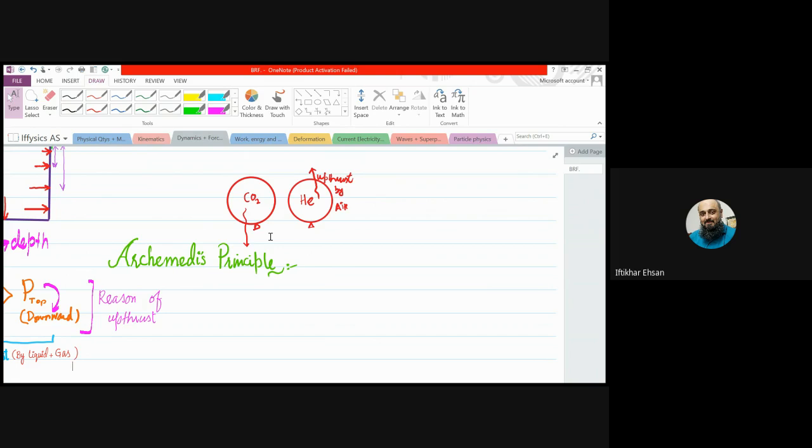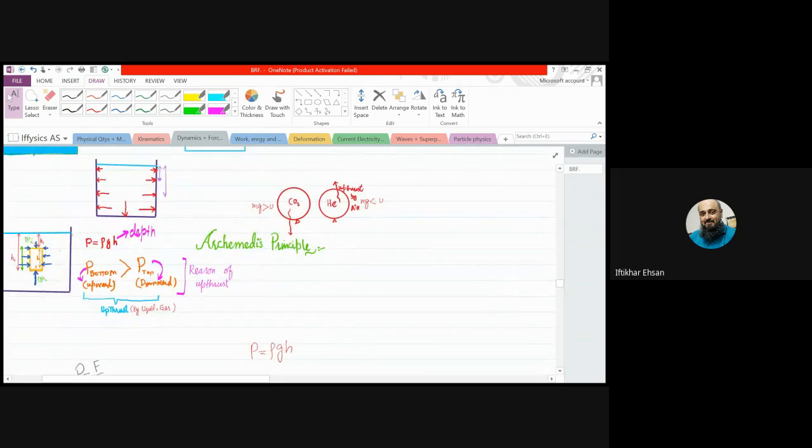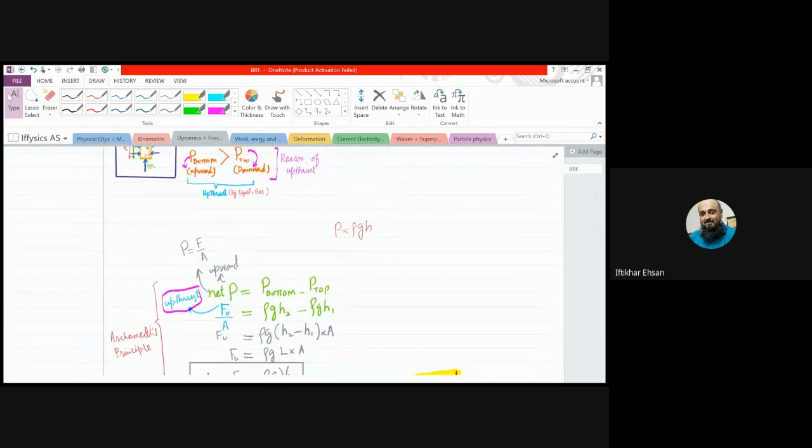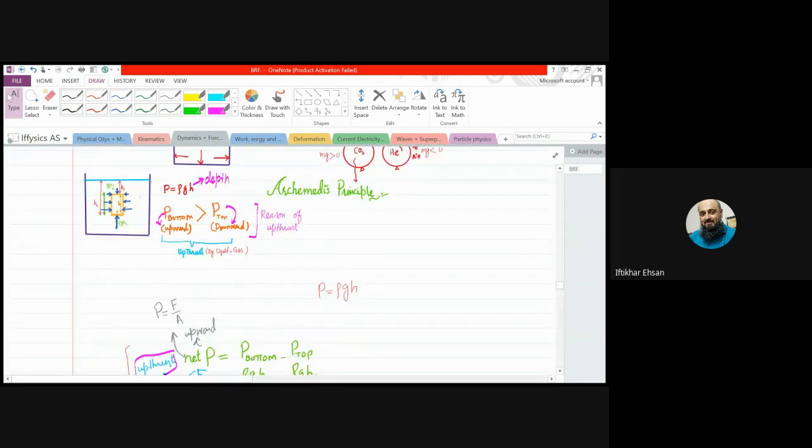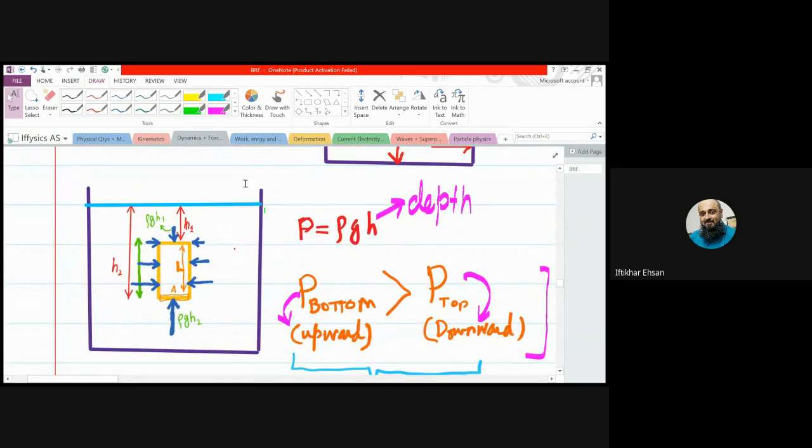Yes, the weight was larger than the upthrust, which makes it go down. And here, rising tells the upthrust is larger than the weight. But upthrust acts anyway. Clear, beta ji?